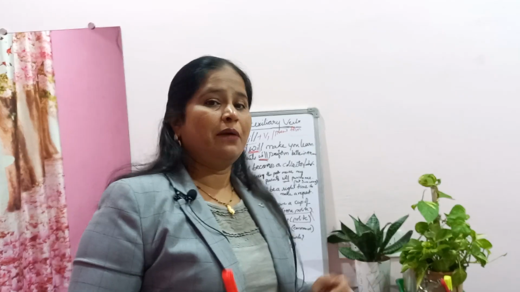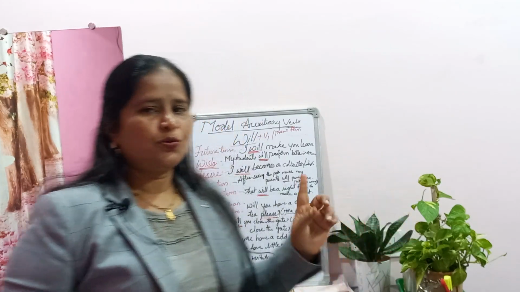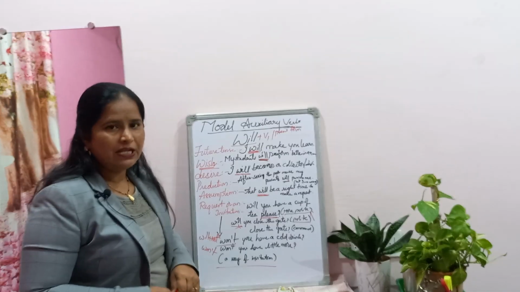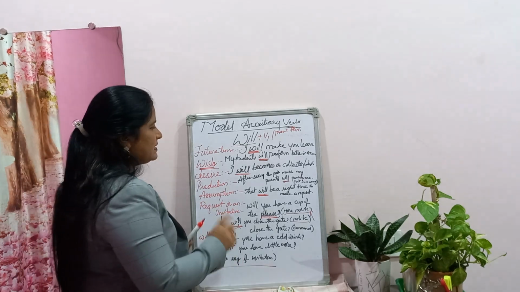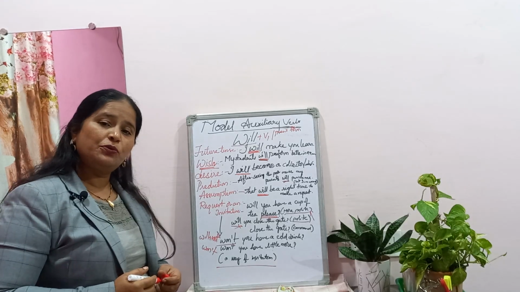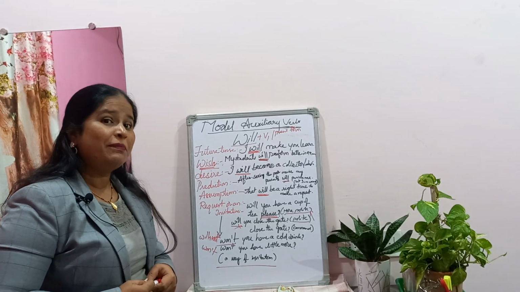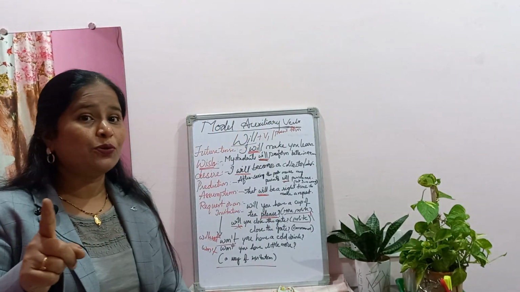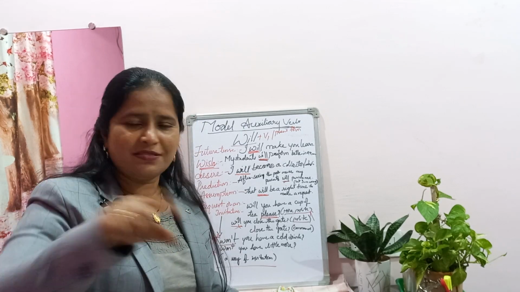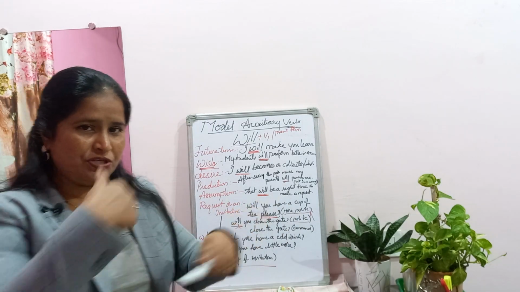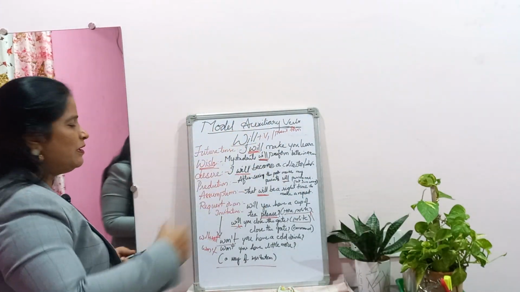Now let's have a comparative study of this can and will. In this sentence, if I make it can in the place of will, what will happen? Let us see. I will make you learn. I said, I can make you learn. The sentence is right, but the meaning changes. I can make you learn means I have the ability to make you learn. I will make you learn means I have started the process, so one after the other, I will make you learn. I can make you learn, I have capacity. I will make you learn, in the future, one after the other, this is going to happen.